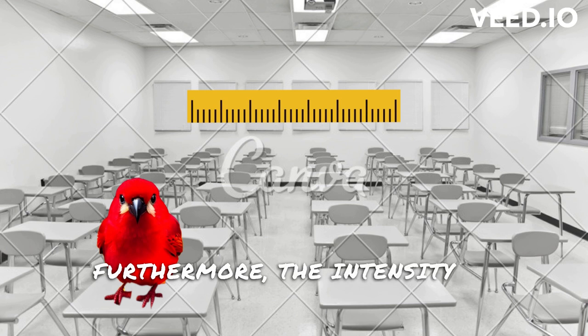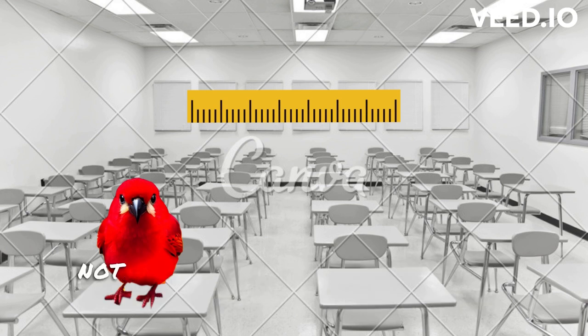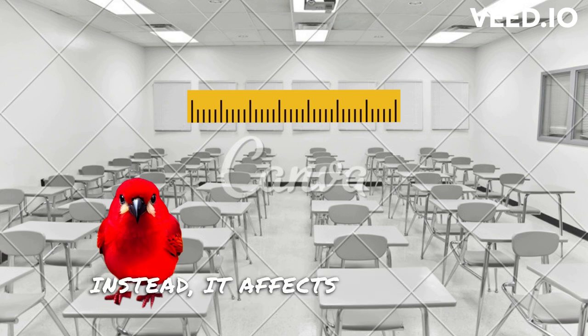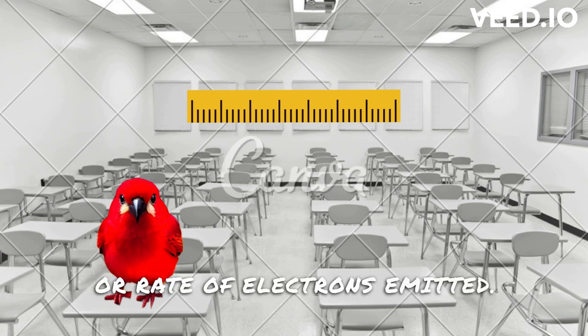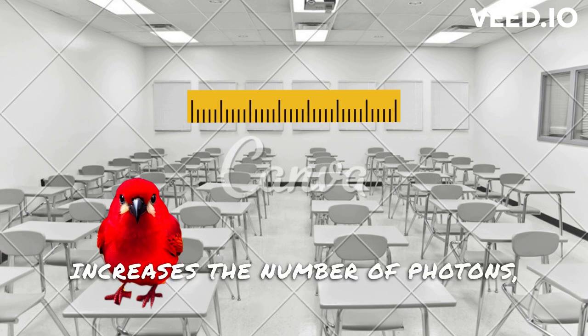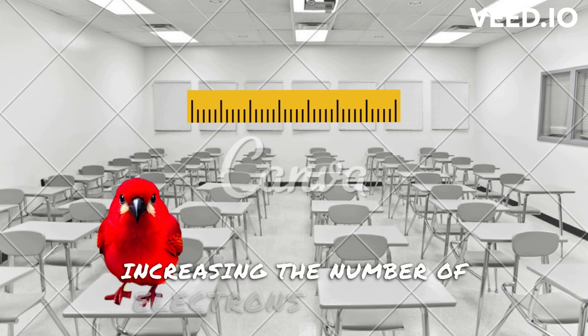Furthermore, the intensity or brightness of the light does not determine the energy of the emitted electrons. Instead, it affects the number or rate of electrons emitted. Increasing the intensity of the light increases the number of photons, thus increasing the number of electrons ejected.